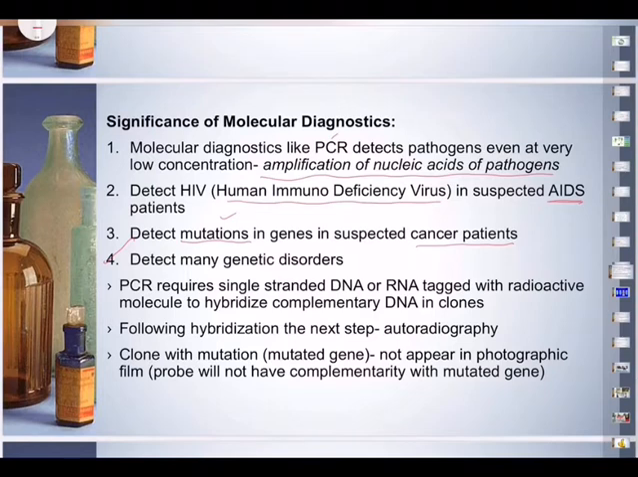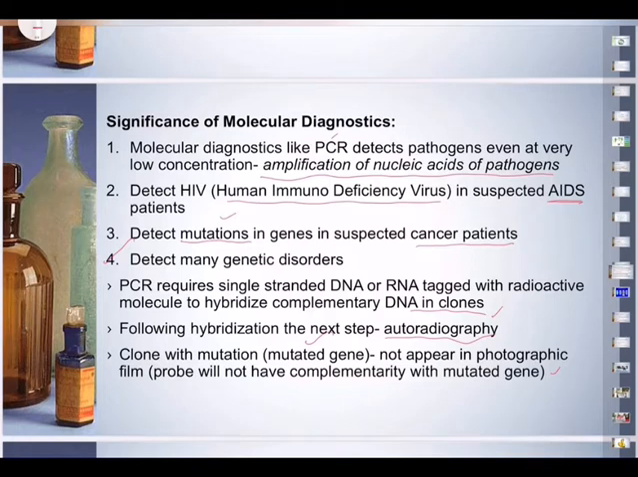Another technique requires single-stranded DNA or RNA tagged with a radioactive molecule to hybridize with complementary DNA in clones. Following hybridization, the next step, autoradiography, will be done. So radiography: the clone with the mutation, the mutated gene, will not appear in the photographic film.